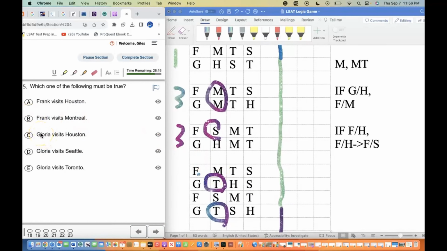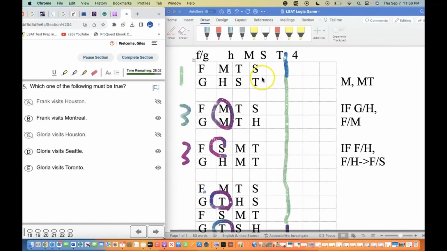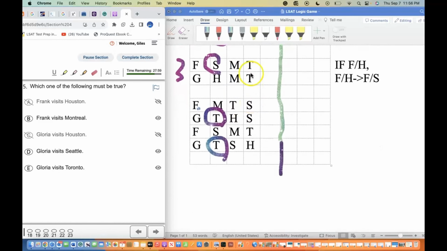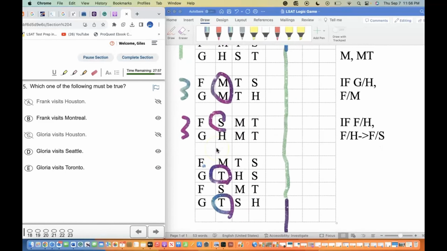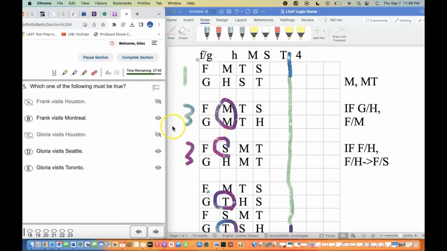Gloria visits Houston. I don't see that. Gloria visits Seattle. I do see that. Gloria visits Toronto. Now, when it comes to Gloria visits Toronto, I see that's 100% complete on all ends.